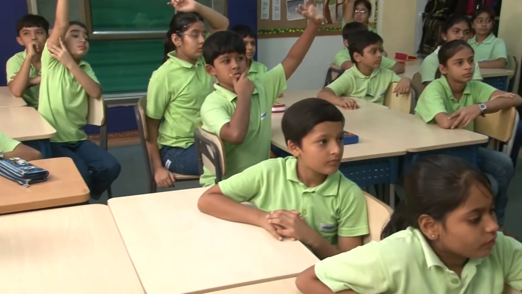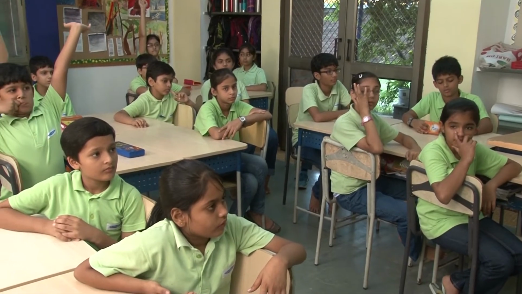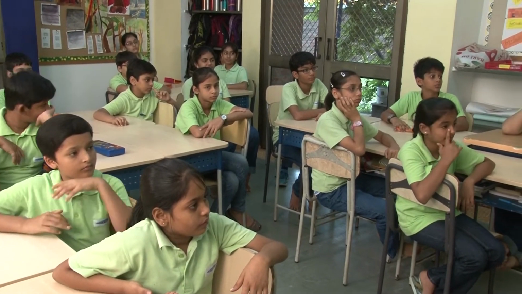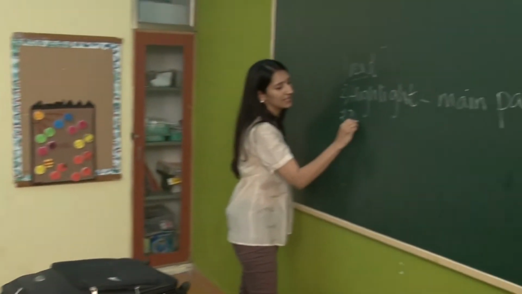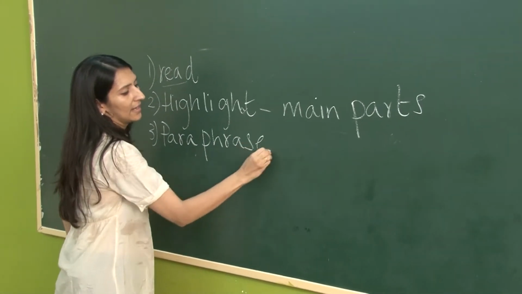Writing your own words. Thank you very much. Paraphrase. We need to paraphrase. Even when they came to writing down summaries of a newspaper article, it was very easy for them to keep those things in mind.